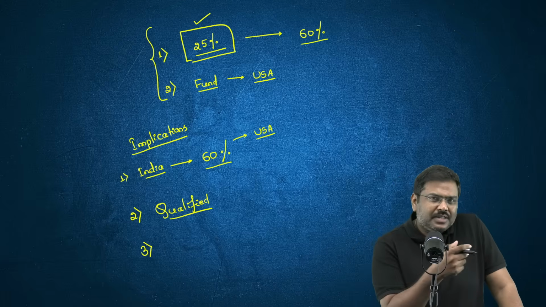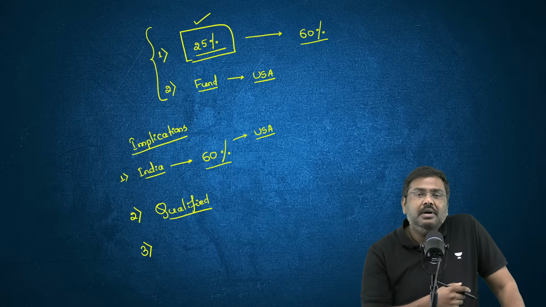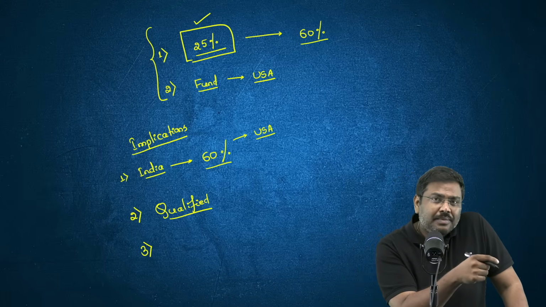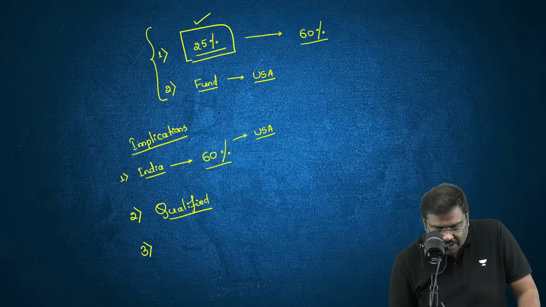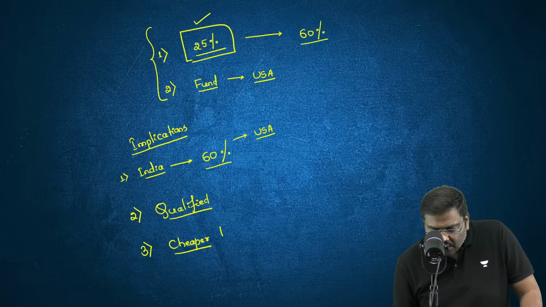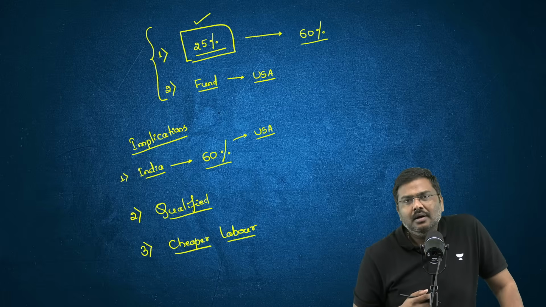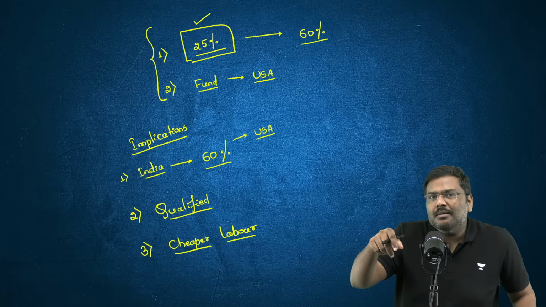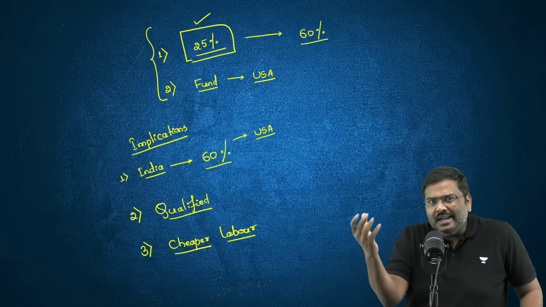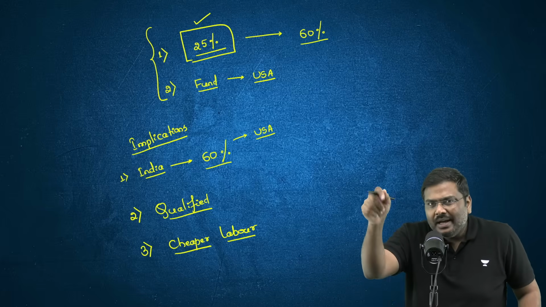But more importantly, just think of this. Apart from getting access to this kind of quality labor, will the American companies be able to get cheaper labor? What do I mean by cheaper labor here? It is essentially referring to the cost of the labor. Yes, no doubt, American companies generally do not find the quality labor that is required for them in the American market.